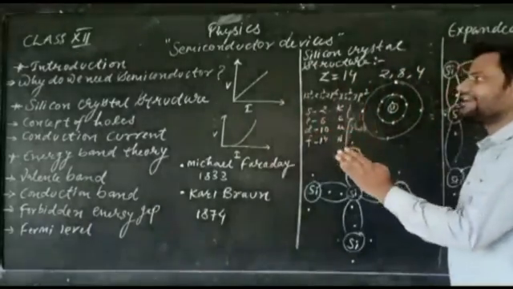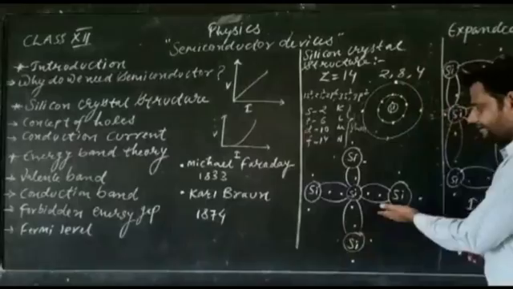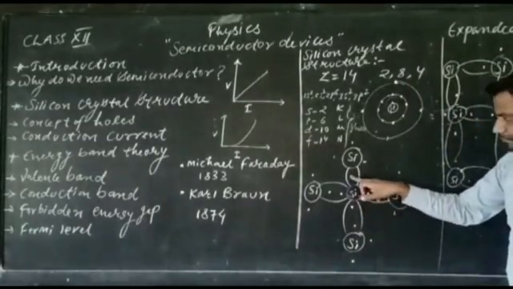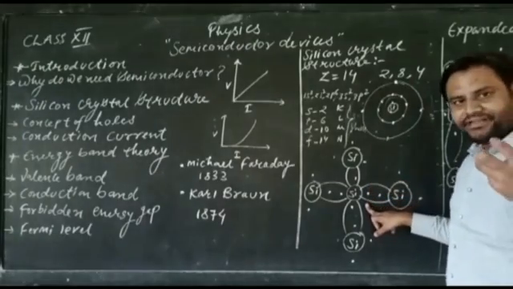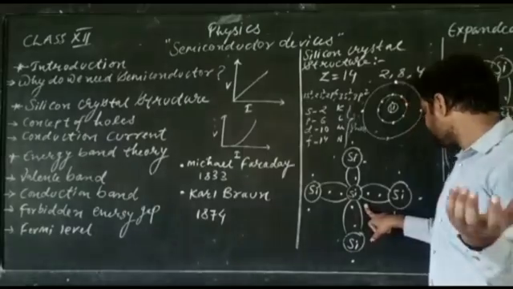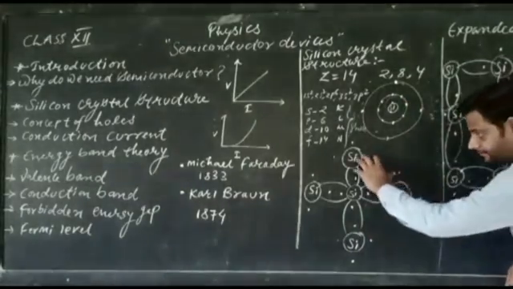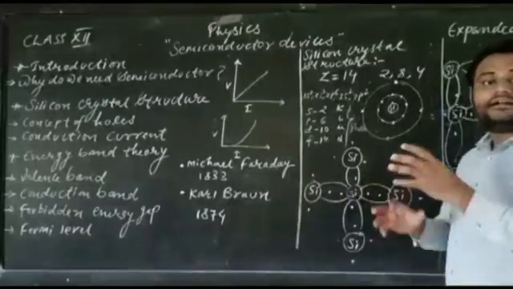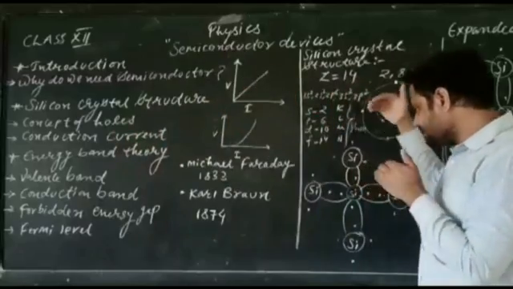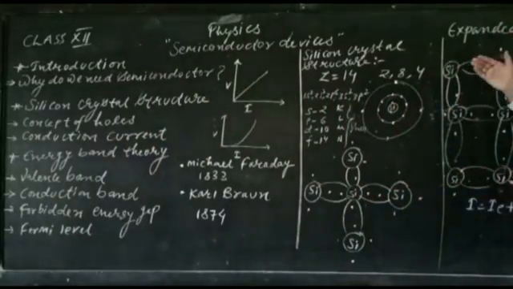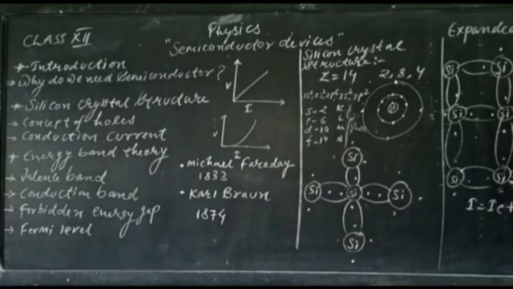Let's see the crystalline structure of silicon. You can see here that one silicon atom has 4 electrons in its outermost shell. They share electrons with another silicon atom, and they form a structure known as the crystalline structure, which is similar to diamond. When we see this structure in expanded form, it becomes like this. This is the expanded form of the silicon structure that we have to study.